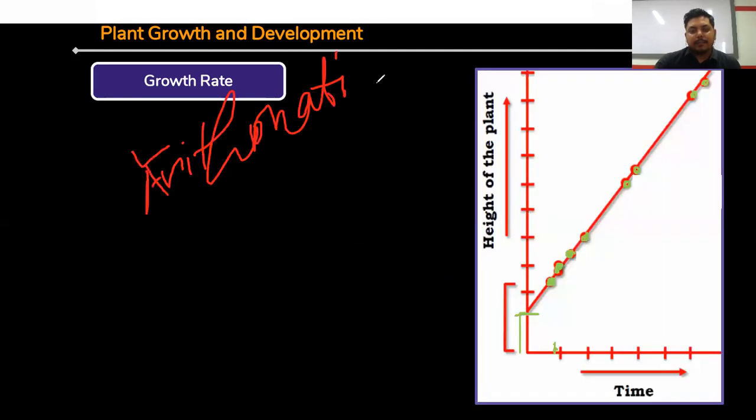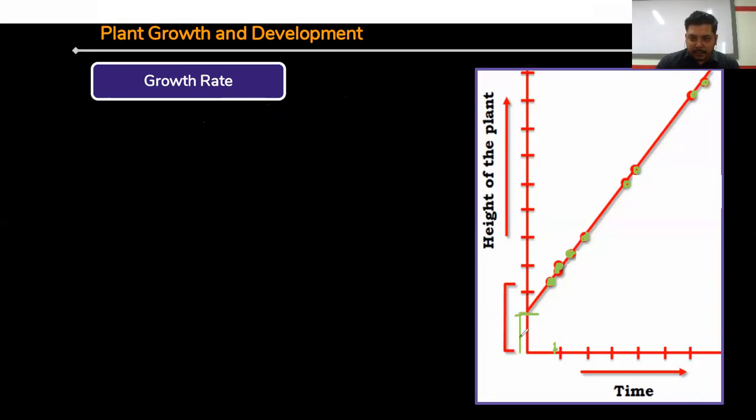So already you have learned about the arithmetic growth rate function, right? And what happened in case of arithmetic growth rate? Always one cell is undergoing the cell division process. So suppose this area is L0, right now. This area is L0.